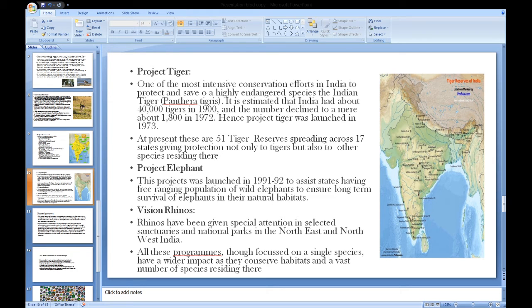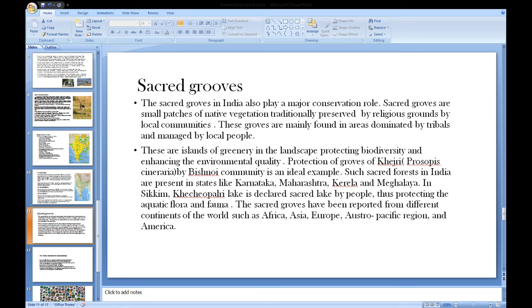It is an ambitious effort to attain a wild population of at least 3,000 greater one-horned rhinos spread over 7 protected areas in the Indian state of Assam by 2020. All these programs, though focused on a single species, have a wider impact as they conserve habitat and a vast number of species residing there.